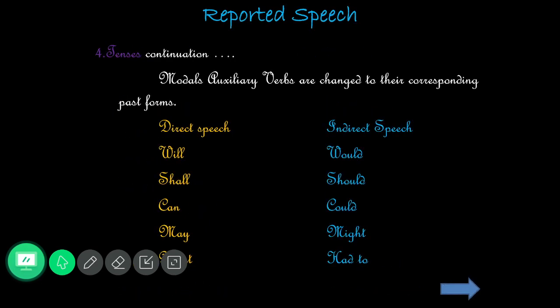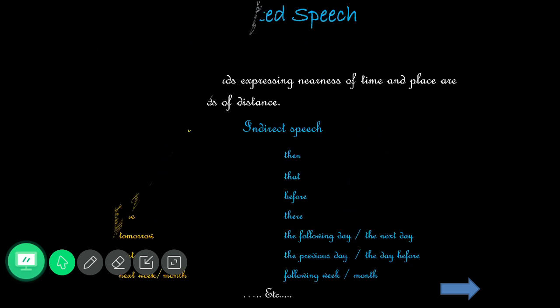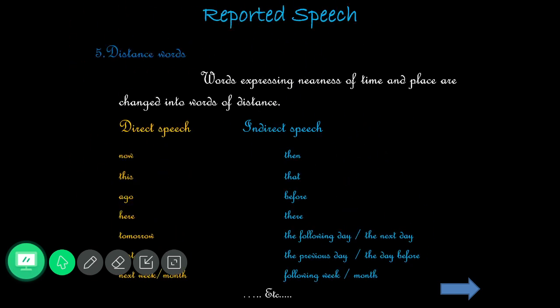And the next, we have modals: the present form of a modal changes into a past form. The peculiar one is the last: must should be changed into had to. The last one is the distance words: now, then, this, that, ago, before, here, there, and then tomorrow, yesterday, next week, next month, even today, tonight, that night. This is what you should remember.